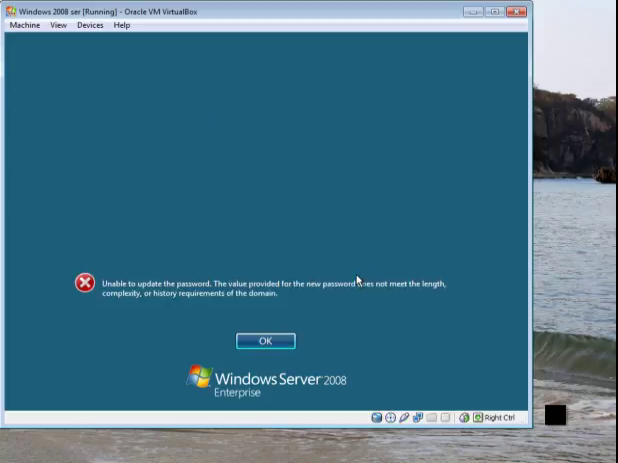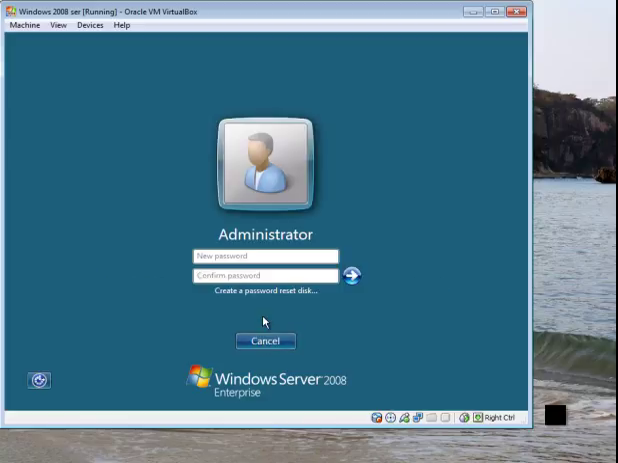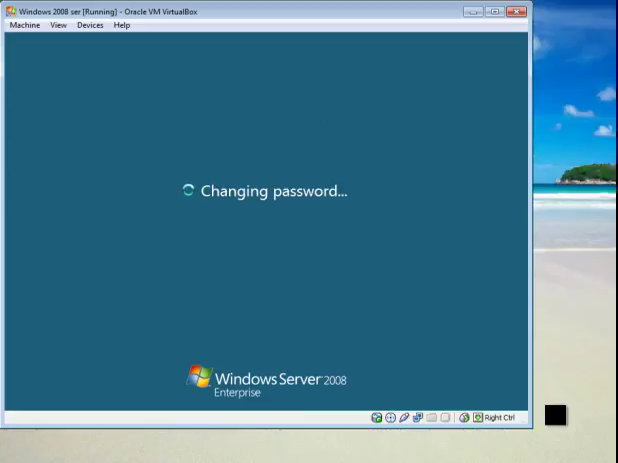Follow through. Okay. That's the next thing. Make sure that you use some sort of symbol in your password so it will be strong. You need to create strong passwords.